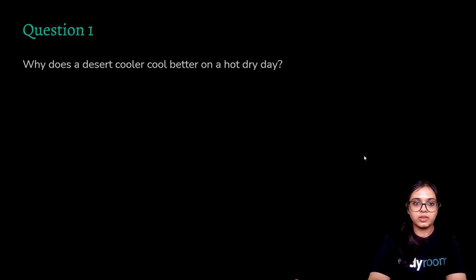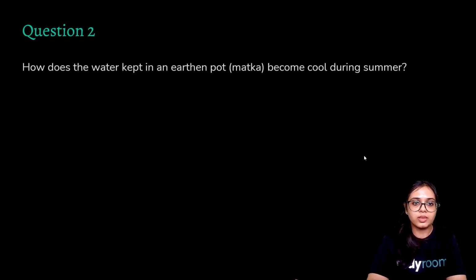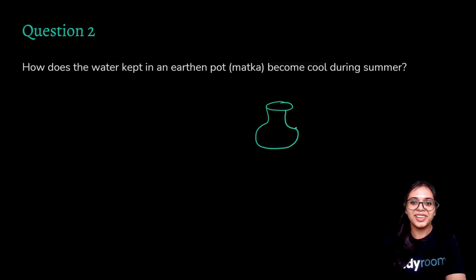The second question is, how does the water kept in an earthen pot or a matka become cool during summer? This is also a very interesting thing. What happens in an earthen pot is that, pardon my drawing, if this is the amount of water that you have kept in an earthen pot, this pot is made up of clay, mud.